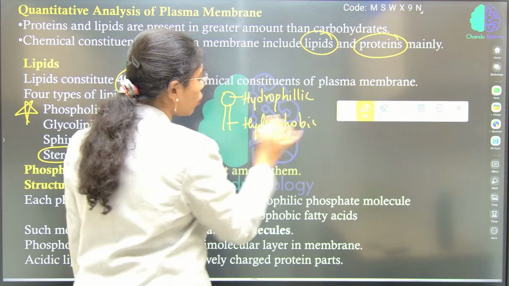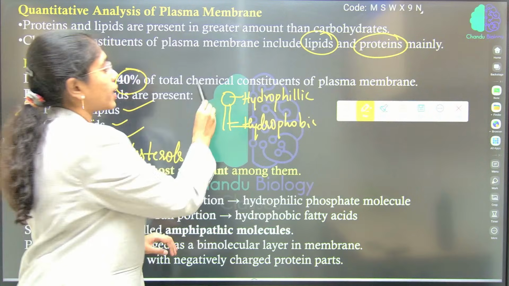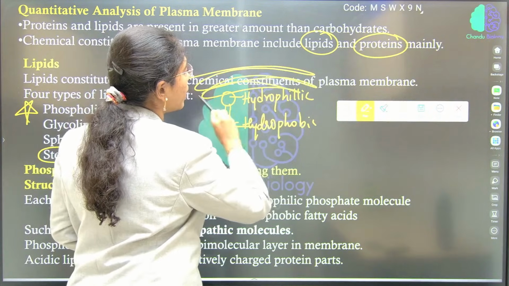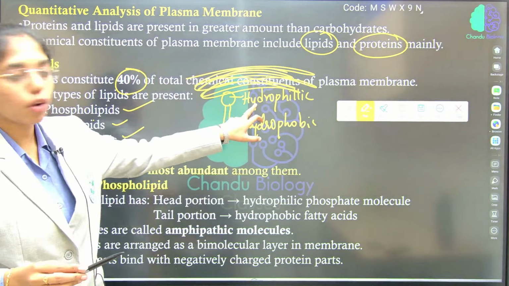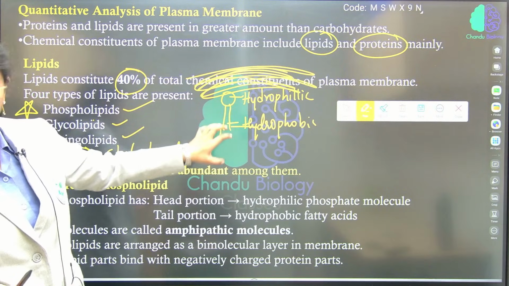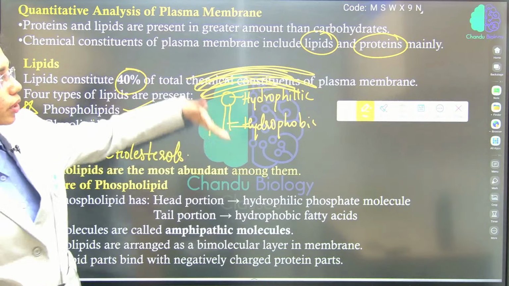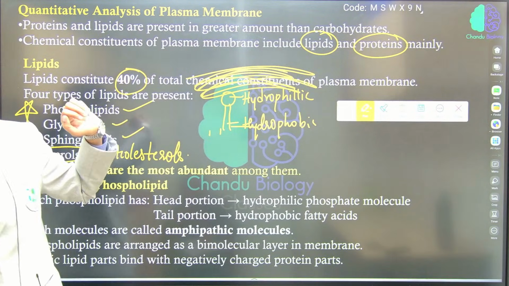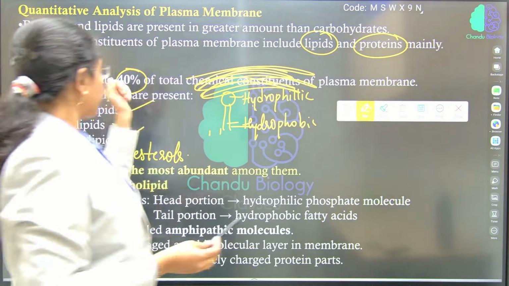The hydrophobic non-polar tail inside the plasma membrane is protected from the aqueous environment of the extracellular space by what? The hydrophilic polar head.